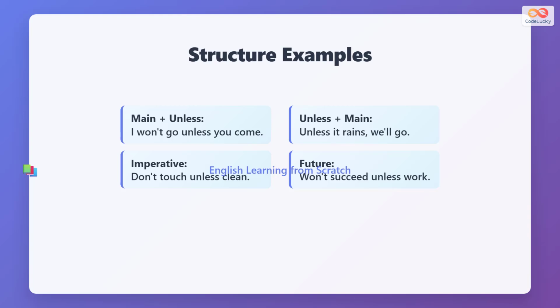Here are examples of sentence structures using unless. In the main plus unless form: "I won't go unless you come." In the unless plus main form: "Unless it rains, we will go." There are also imperative examples like "Don't touch unless clean." These examples show how flexible unless can be in different sentence types.